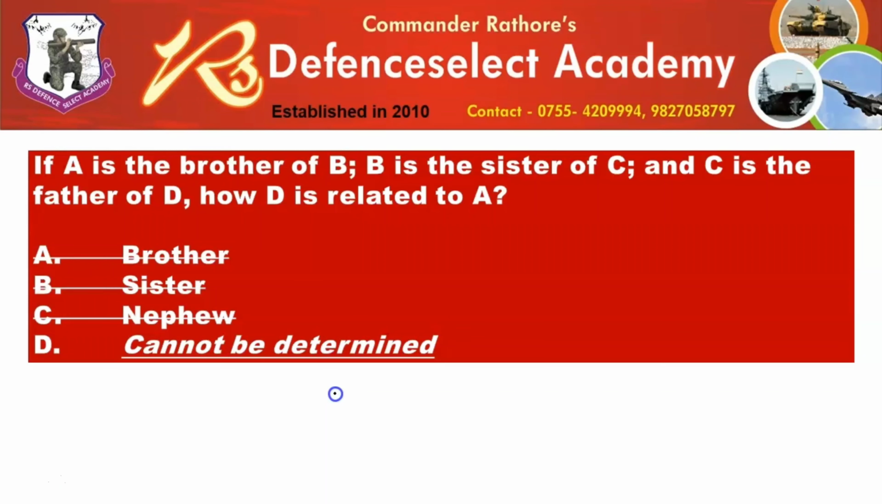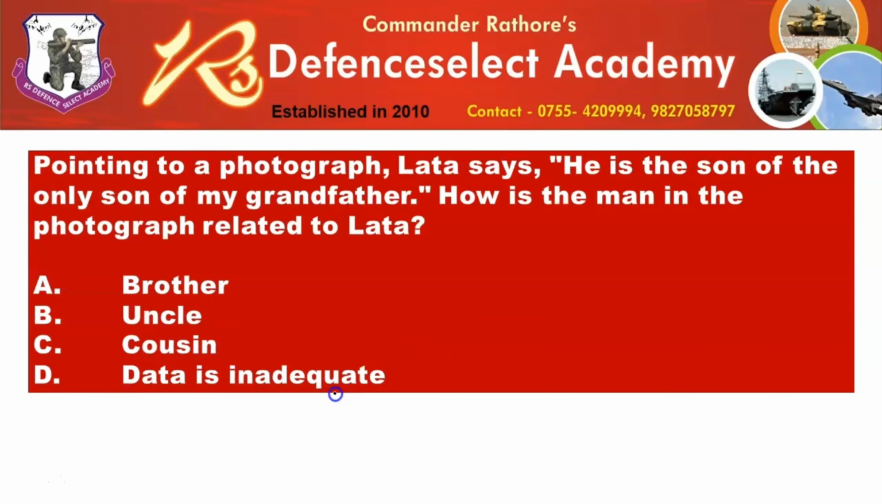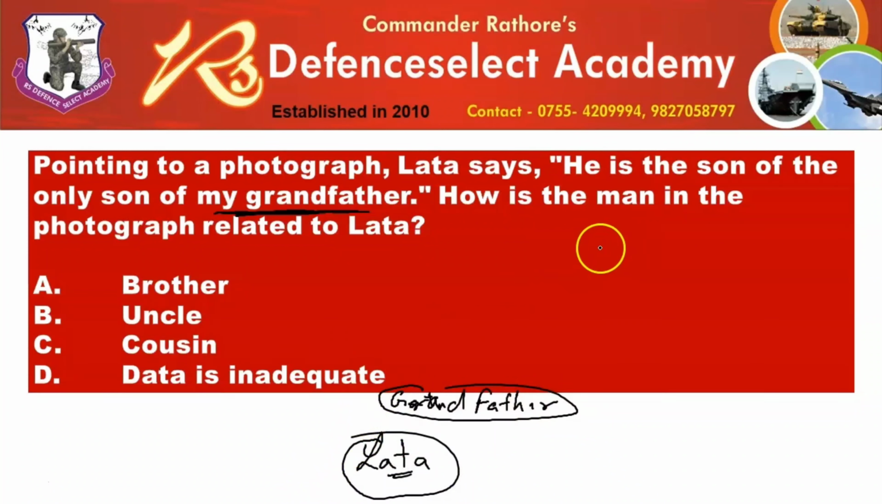That is why the answer has to be D, cannot be determined. Let us pick up the next question. This is a similar question to what we have seen in the first question. Now here Lata is talking about somebody, and even if we do not read the full sentence, it is written Lata is mentioning my grandfather. So let us simply draw the grandfather of Lata. All right, so this is grandfather of Lata and this is Lata.